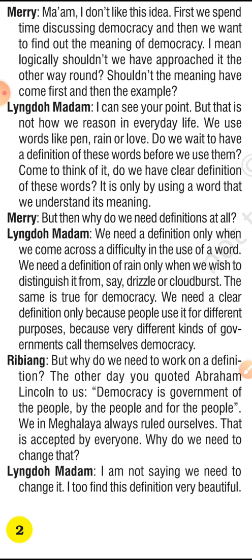Everyone knows what rain is, but when we try to categorize it separately, rain can be drizzle, it can be a cloudburst, it can be heavy rainfall. The same is true in democracy. We need a clear definition only because people use it for different purposes, because very different kinds of government call themselves democracy. In the world, many countries are not democratic, but they claim that they are, while the system of governance is totally different.